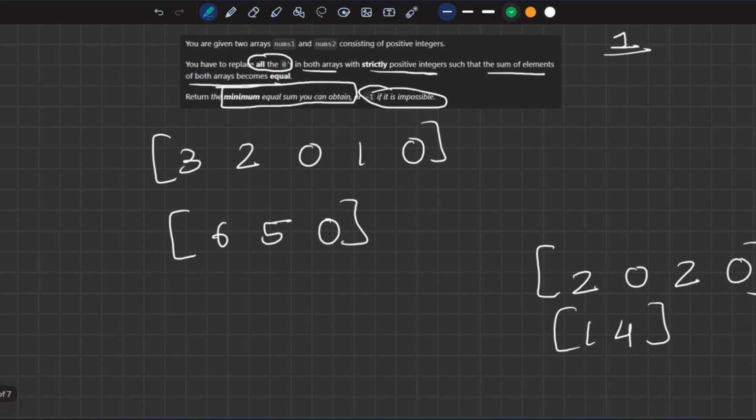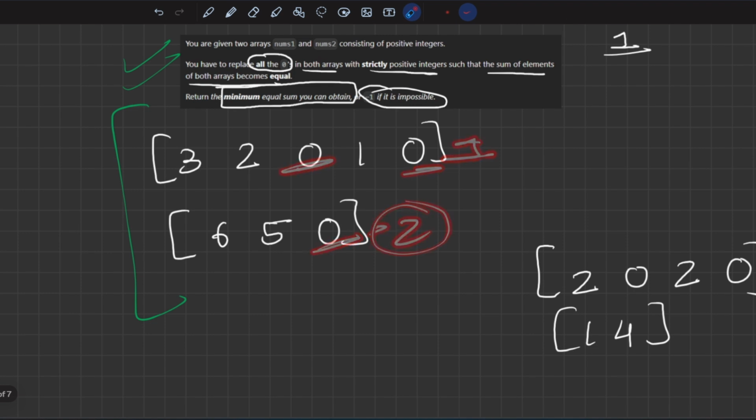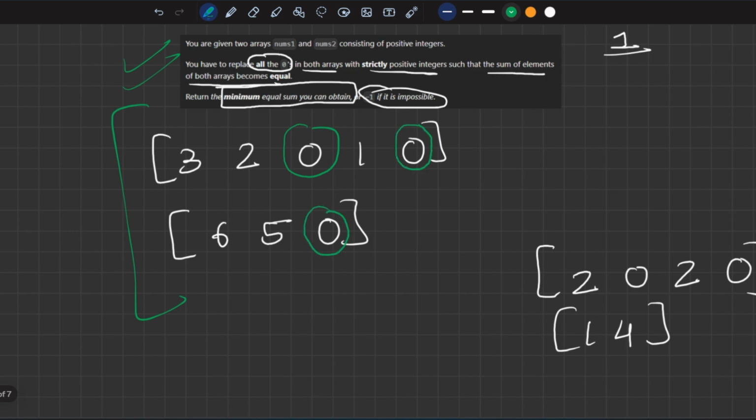This is the question. Initially you might not have understood the question completely, but let us see the example given here. Here as we have been told, we have to replace all the zeros. So the zeros present in the first array are these, and the zero present in the second array is this one. Two zeros in the first one and one zero in the second one. Okay, no worries. And we have to replace all the zeros with some strictly positive integer value. So minimum value that we can place is only 1, and we have to make sum of both these arrays